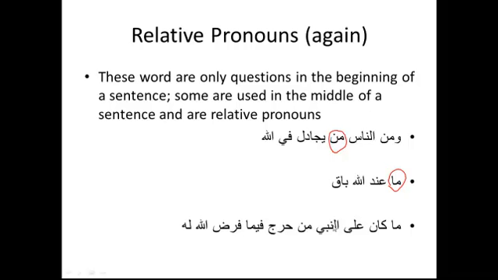ما كان على النبي من حرج فيما. So فيما is a question. If you look at the last list, فيما could be a question word. But there's no haraj on the Nabi in what Allah made fard. Okay? So basically watch out for where the question word appears, but usually in the beginning it's a question sentence. So just examples. أَإِنَّكَ لَأَنْتَ Yusuf. Where's the question word? The first right here. It's a yes no question.